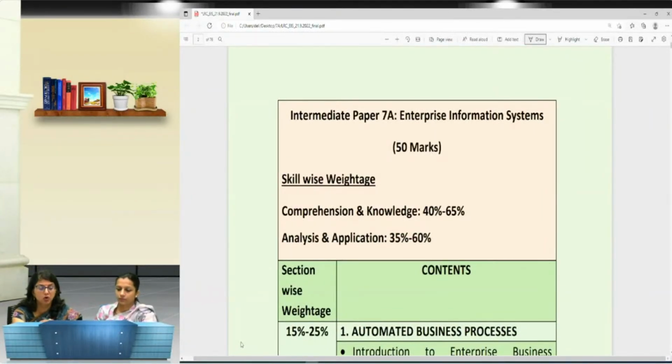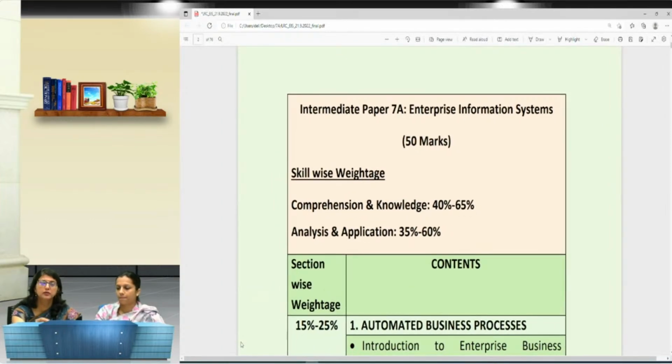So the comprehension and knowledge part basically belongs to the questions where we talk about the steps, listing, or where we want to say define a particular topic. So the questions which are direct and straightforward would fall under the category of comprehension and knowledge. Whereas analysis and application based questions would form a part of a small case. Maybe a small case is posed in the question. So you firstly need to analyze which particular topic it belongs to. Then when you are able to identify the topic, you will be able to check the chapter also in your mind. And then you will have to write the answer.